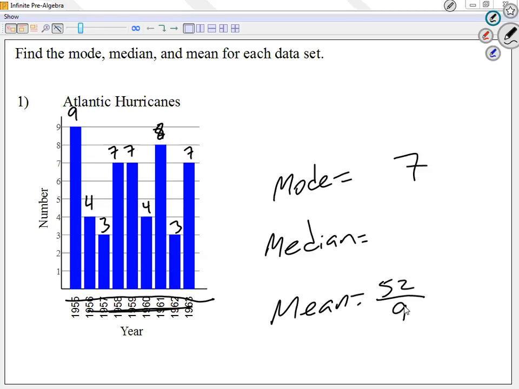Once again, I added everything. What is it? 5.88? Thank you.